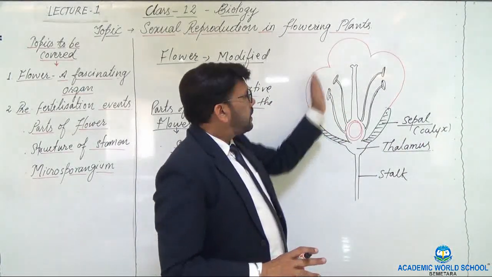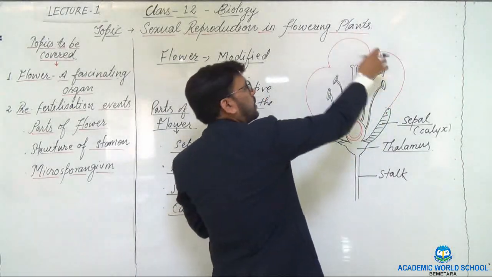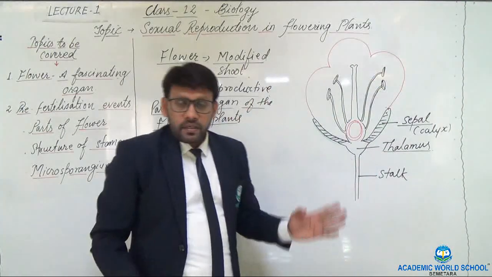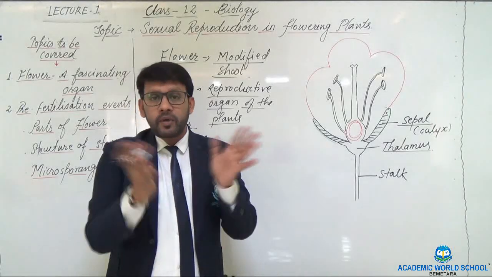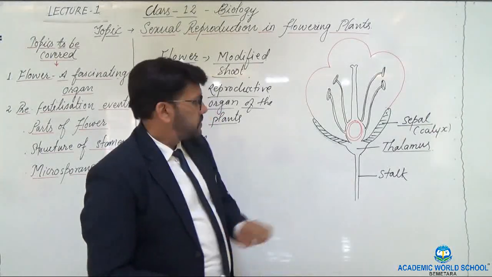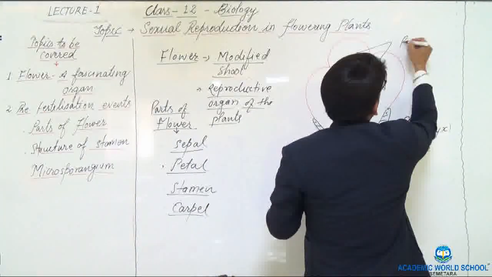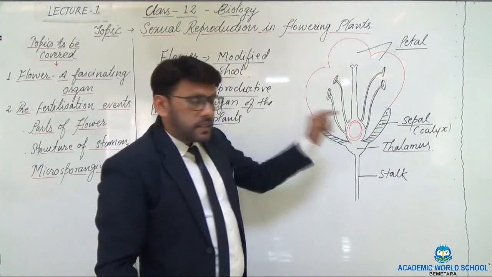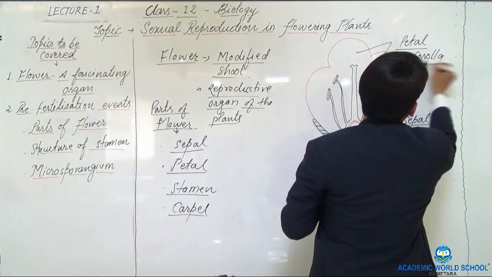Now you see here the colored part, which I have drawn in red color. That may vary in number. There might be 3, there might be 5, or many, depending upon the variety or the species of the plants. So this colored part is called the petal. This is also called the corolla.